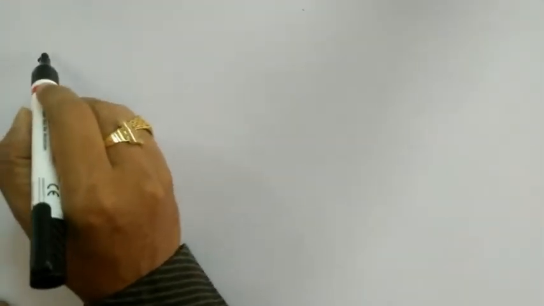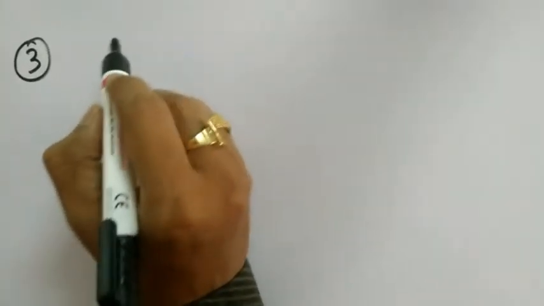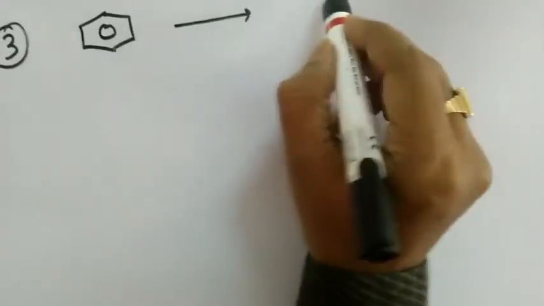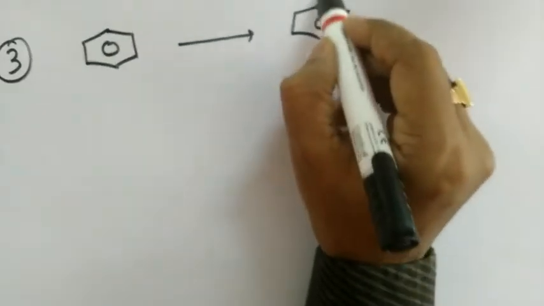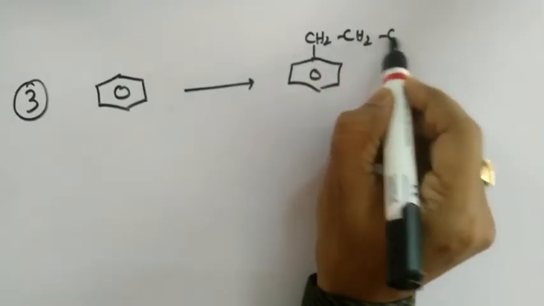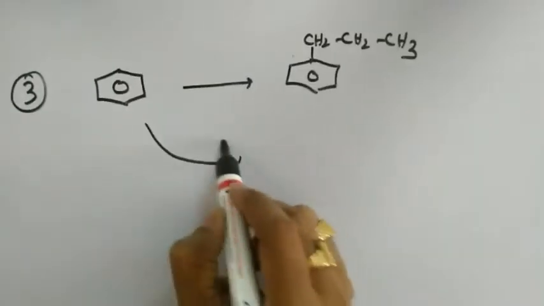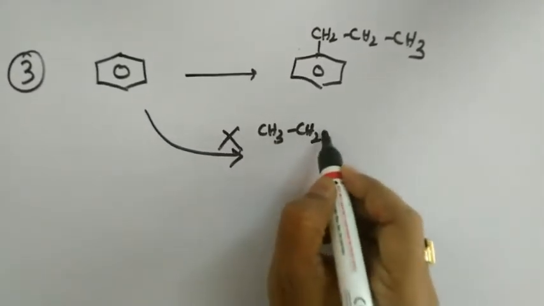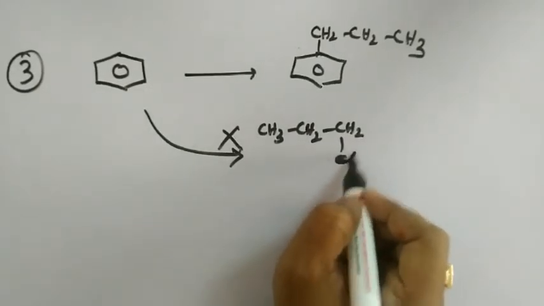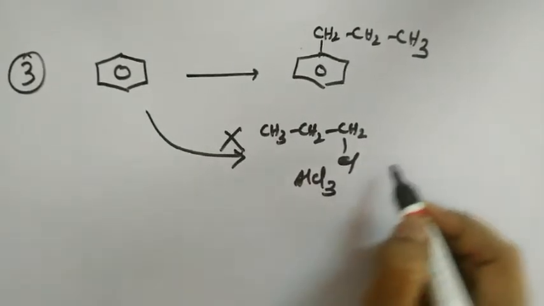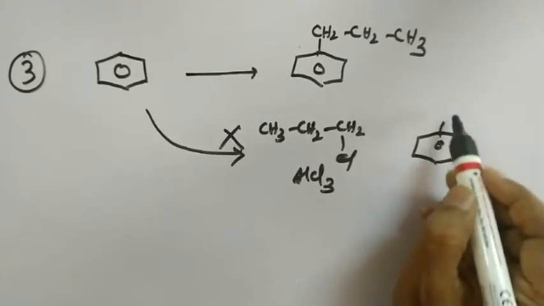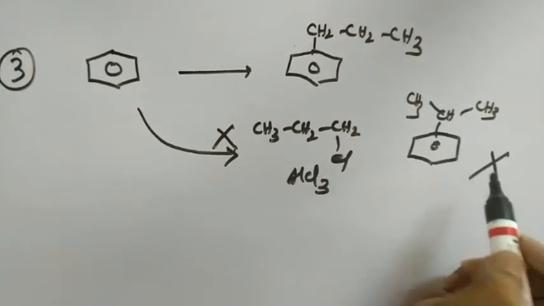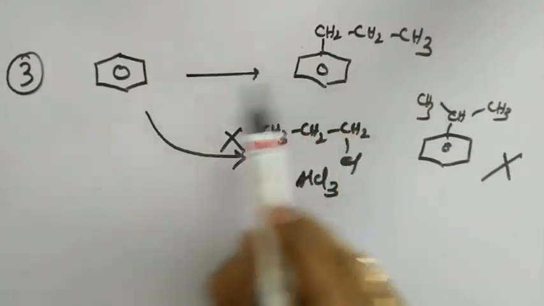In the third application, I am going to focus on Friedel-Crafts acylation. Somebody asked me to prepare n-propyl benzene from benzene. So CH2, CH2, CH3. I cannot use my Friedel-Crafts alkylation reaction here, because when I take up this particular n-propyl chloride for doing my reaction in the presence of AlCl3, what happens? I am going to get isopropyl benzene but not n-propyl benzene. Therefore, I cannot take up this particular route to prepare n-propyl benzene from benzene.